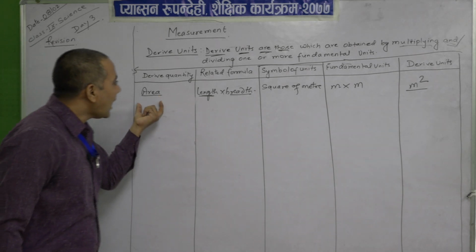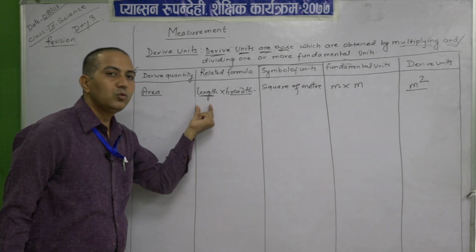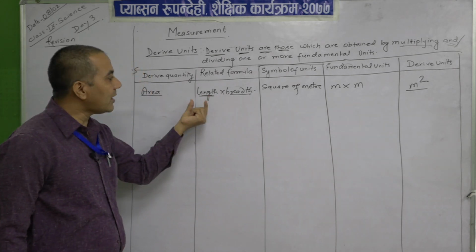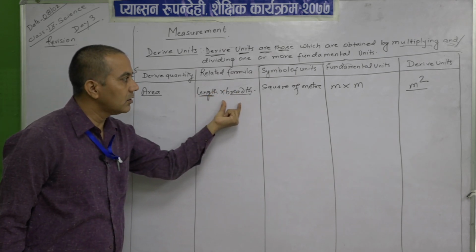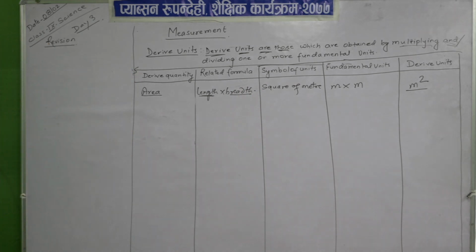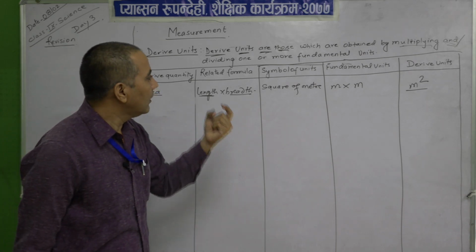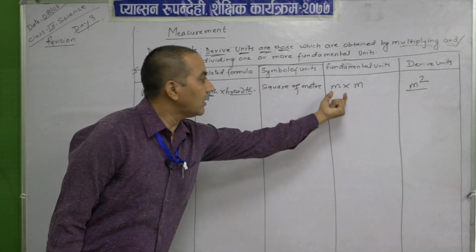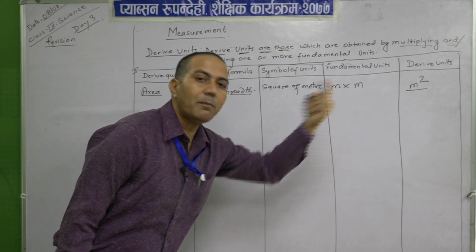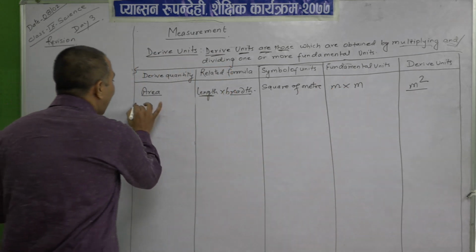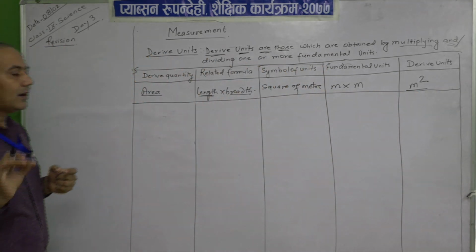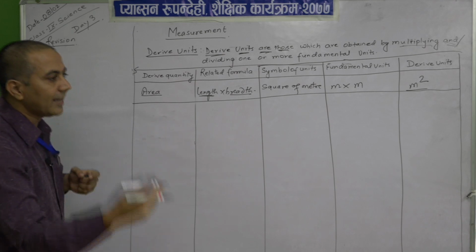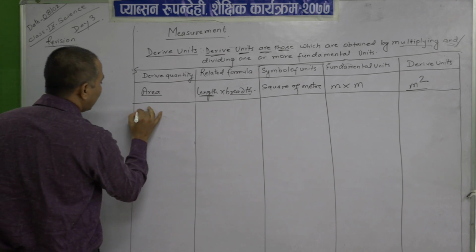So, area is derived from two fundamental units. What are the two? Length and breadth. There are 2 meters, that is m into m to form m square. So, it has been derived from 2 fundamental units. I think you are clear on this. Let us take the next example, that is volume.